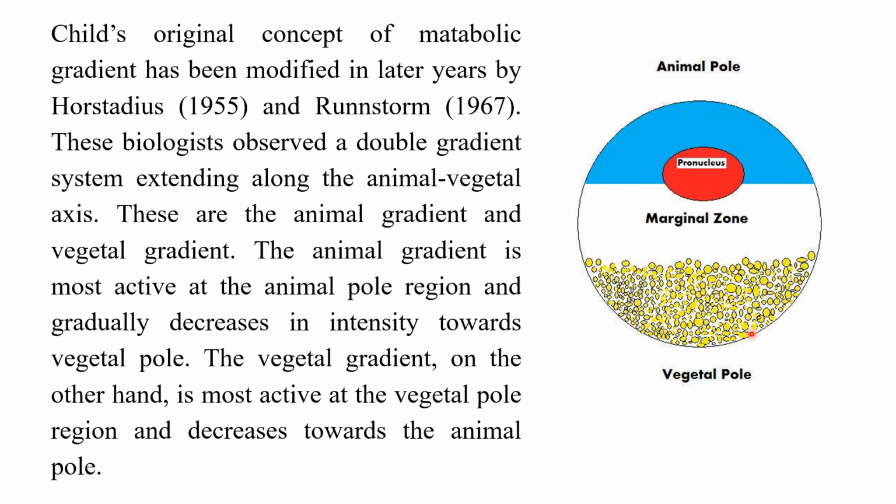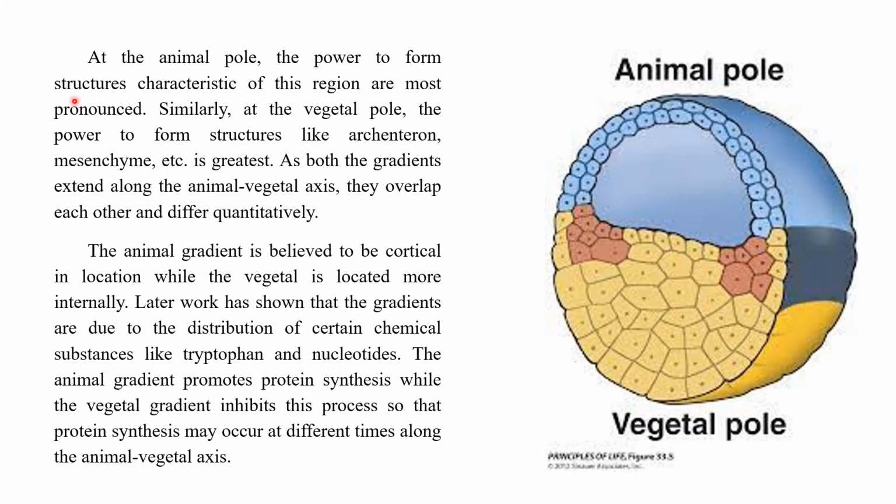The animal gradient is more active towards the animal pole, and when it moves towards the vegetal pole, its intensity decreases. And the vegetal gradient is most active at the vegetal pole and its intensity decreases when it moves towards the animal pole. At the animal pole, the power to form structures, characteristics of this region are most pronounced. So how to differentiate between the animal gradient and the vegetal gradient? This is how you can differentiate.